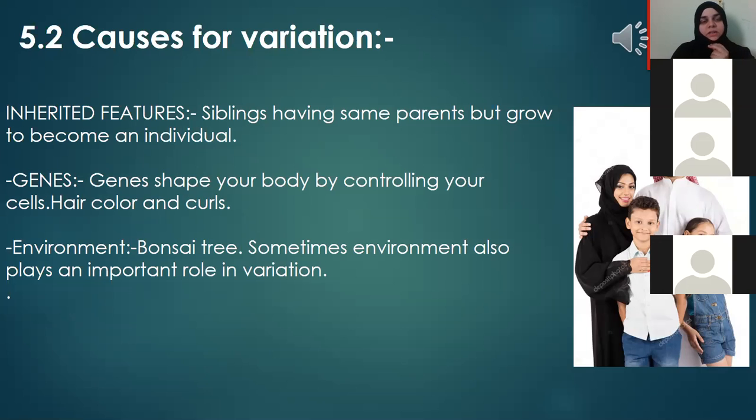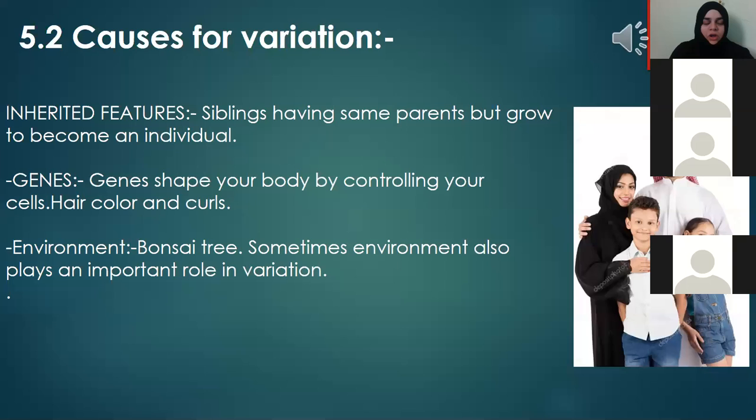What are the factors that is affecting us, or what are the factors that will cause variation? Inherited features. Inherited features means, yesterday I have explained you, that is coming from your parents. So all siblings will have same parents but grow to become an individual.